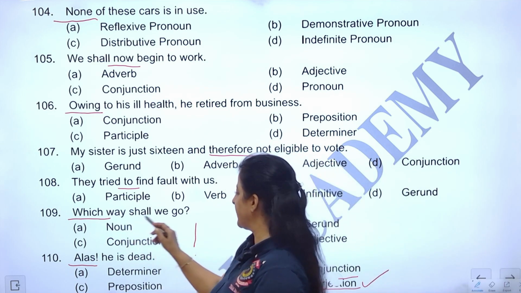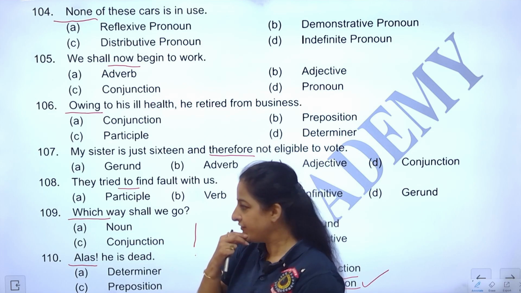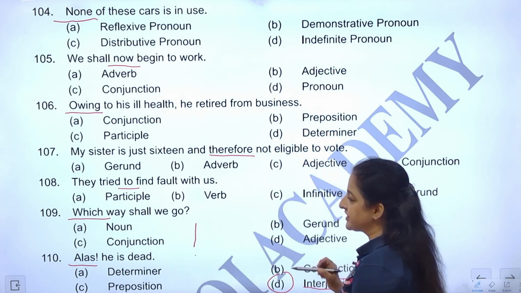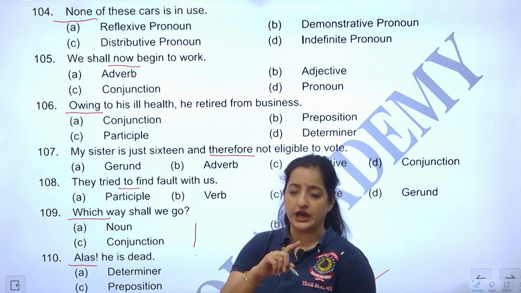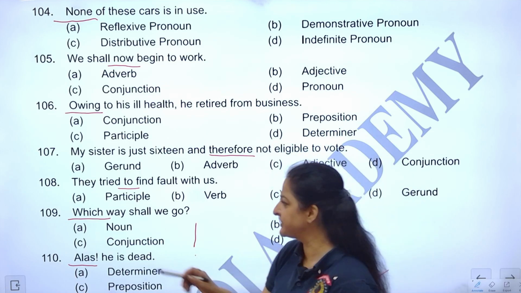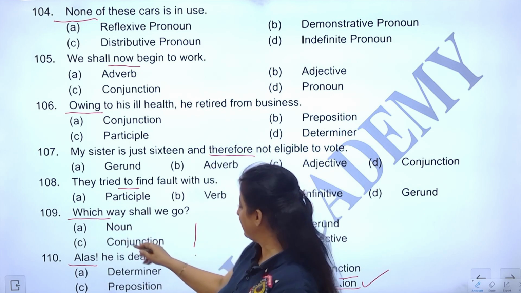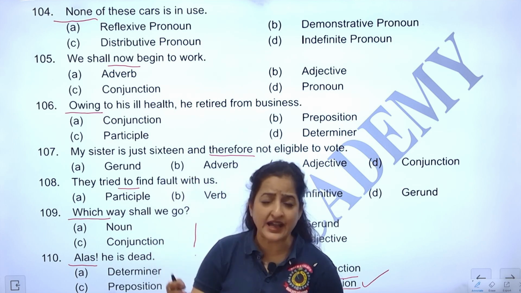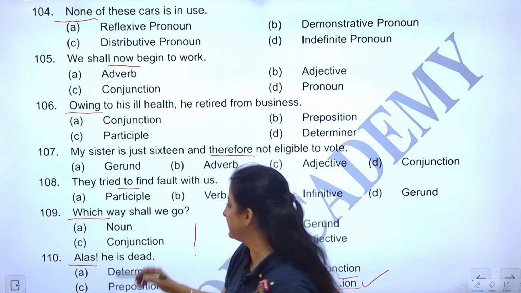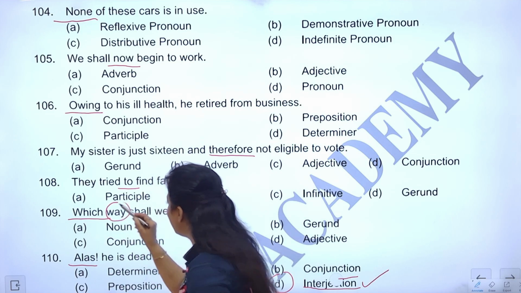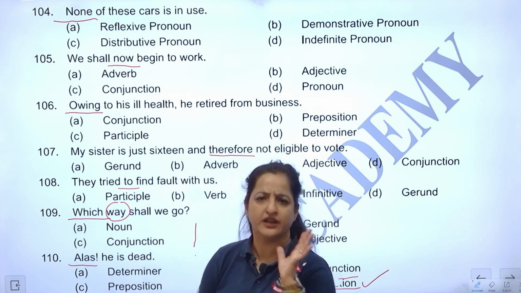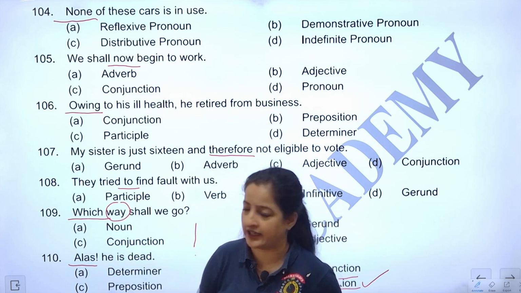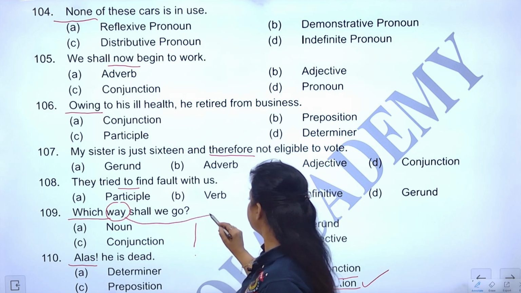Then look at this. Which way shall we go? Which is underlined. Now, if you see, is it a noun? Is it a gerund? Is it a conjunction? Is it an adjective? I'll give you a tip. How do you solve these questions? Most times, whichever word is underlined, don't directly start deciding the answer from the options. What you should decide first is the part of speech of the word written ahead of the underlined word. First see what that is. And then you know, this word is qualifying it, so what could it be? So the word way is actually a noun.